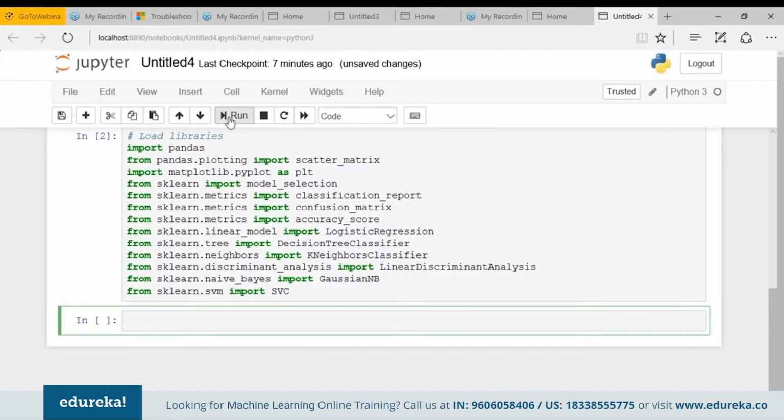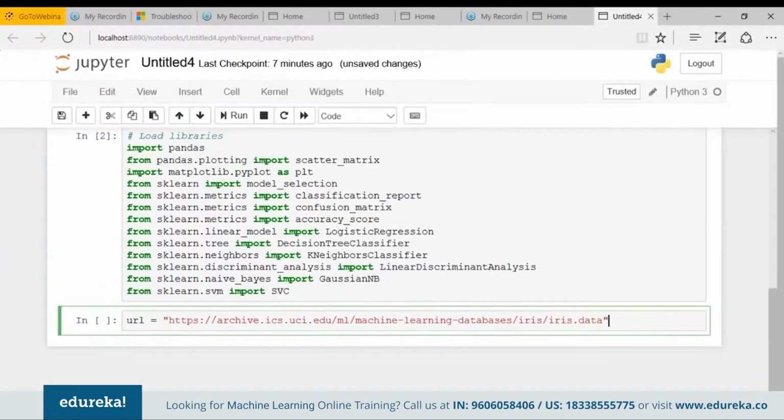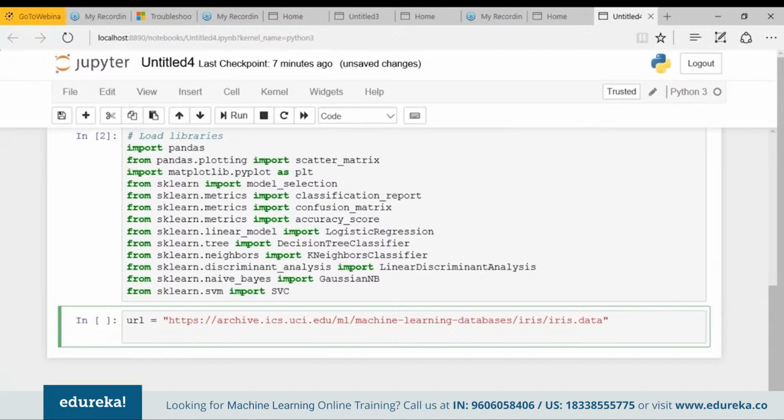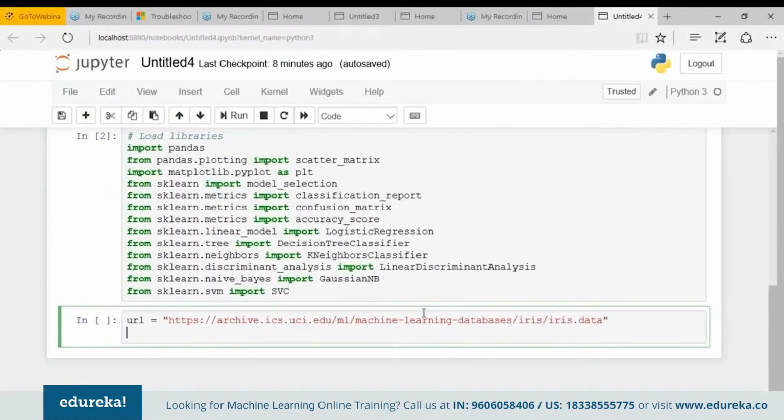We can load the data directly from the UCI machine learning repository. First of all, we are using Pandas to load the data. Let's say my URL is this, the URL for the UCI machine learning repository from where I'll be downloading the dataset. Now I'll specify the name of each column when loading the data. This will help me later to explore the data. I'm defining a variable names which consists of the various parameters including sepal length, sepal width, petal length, petal width, and class. These are just the names of the columns from the dataset.